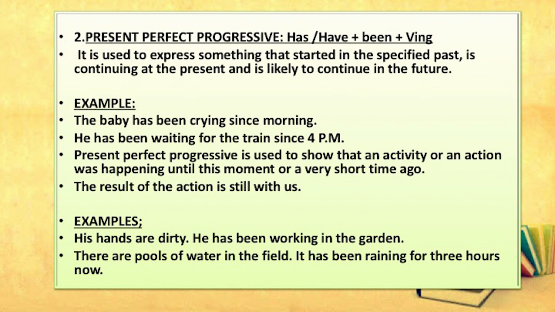Examples: his hands are dirty, he has been walking in the garden. So, his dirty hands prove that he has been walking in the garden. There are pools of water in the field, it has been raining for 3 hours now. So, in this way present perfect progressive is used.